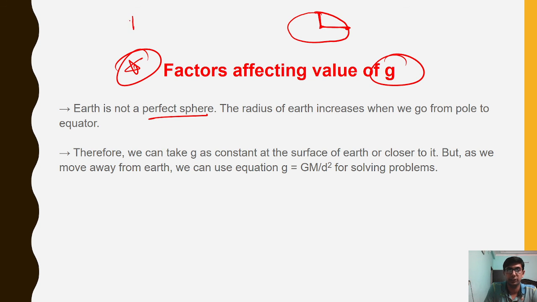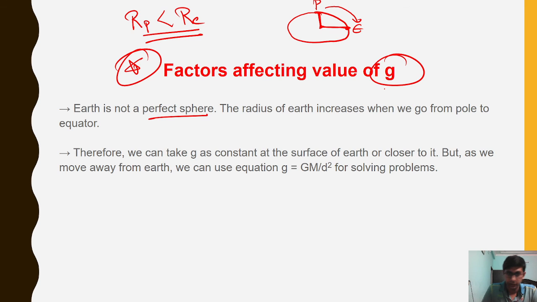The radius increases when we go from pole to equator of the Earth.